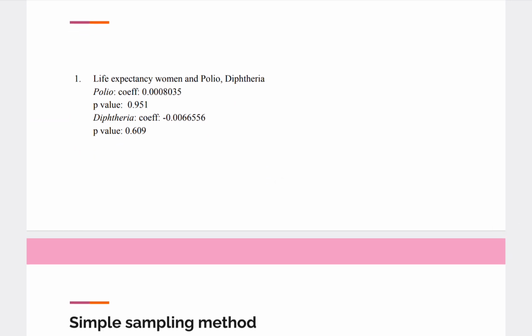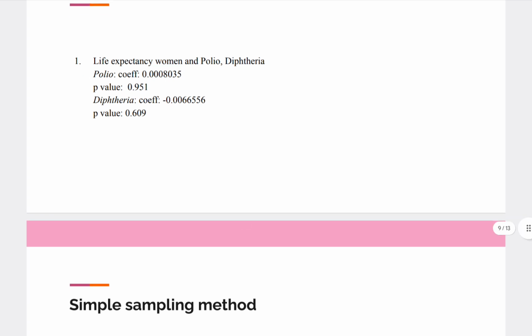And for the life expectancy of women with polio and diphtheria, it is the same. You can see the p-values, 0.9 and 0.6. Here we also don't have any evidence for saying that polio and diphtheria have any impact on life expectancy of women and men. So from the linear regression, we see that the independent variables are not affecting the dependent ones in any way.